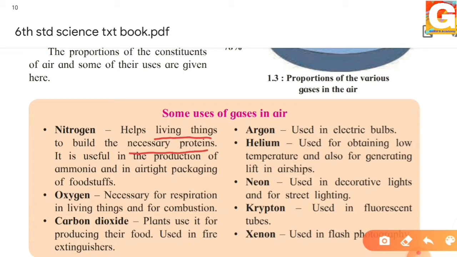Now here, living things does not mean only human beings, but living things also include plants, animals and trees. They require nitrogen for building their necessary protein. It is also useful for the production of ammonia. Ammonia is NH4, nitrogen and 4 molecules of hydrogen.